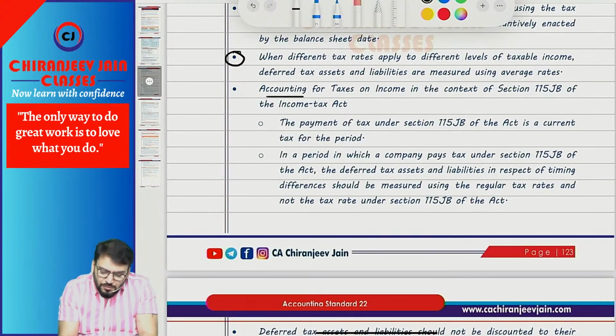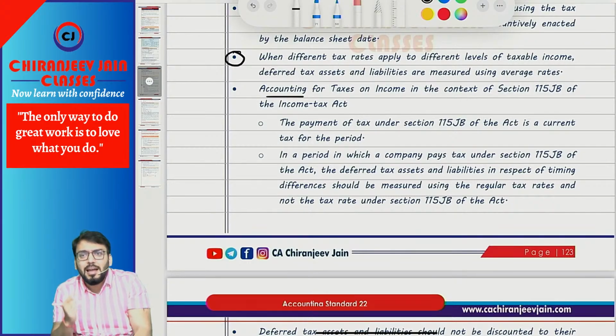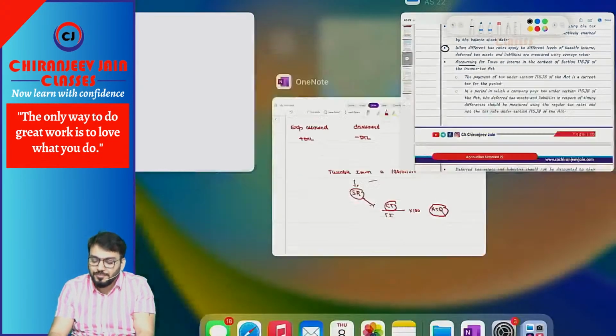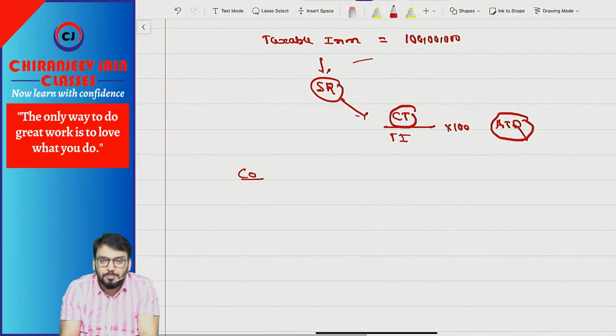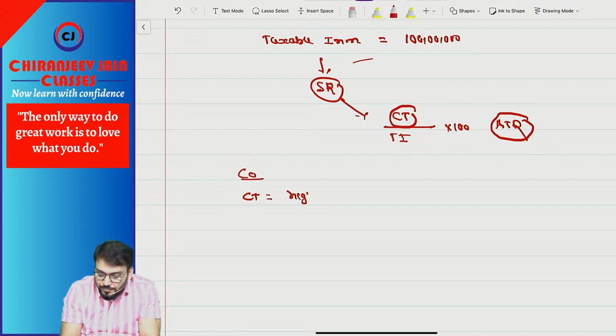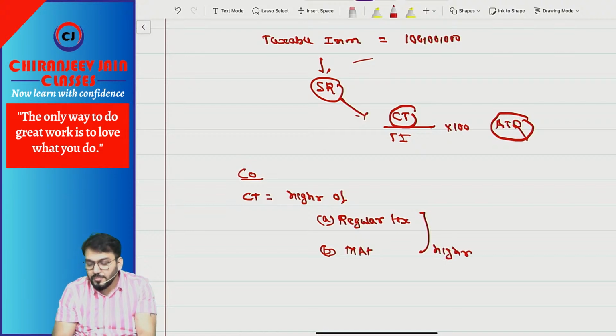Now, if you remember, we have done one point of MAT, minimum alternative tax. So whenever there is MAT, for a company or any entity, we pay current tax, and current tax will be higher of what? Higher of regular tax or MAT, whichever is higher.